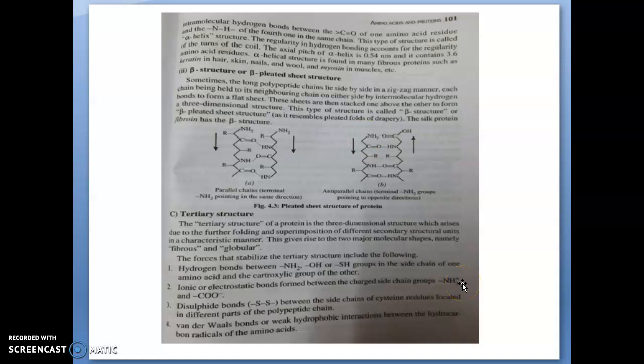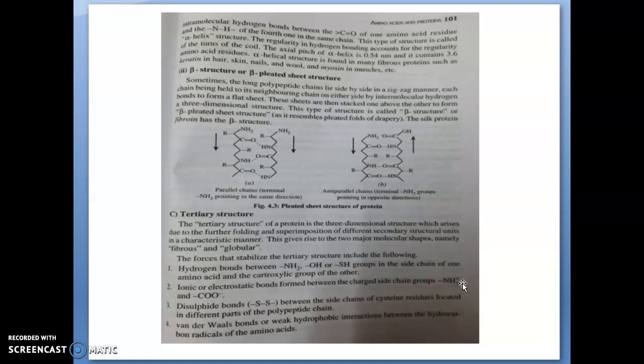And next one is the tertiary structure. Tertiary structure of a protein is a three-dimensional structure which arises due to the further folding and superimposition of different secondary structural units in a characteristic manner. This gives rise to two major molecular shapes, namely fibrous and globular. What are the different forces that stabilize the tertiary structure?